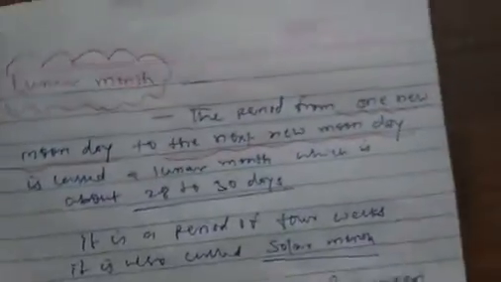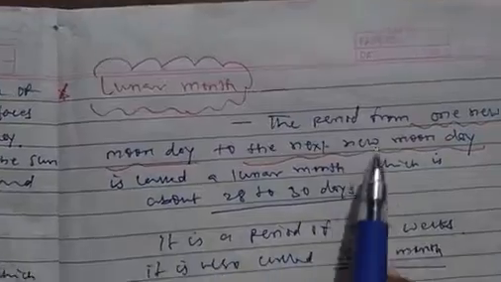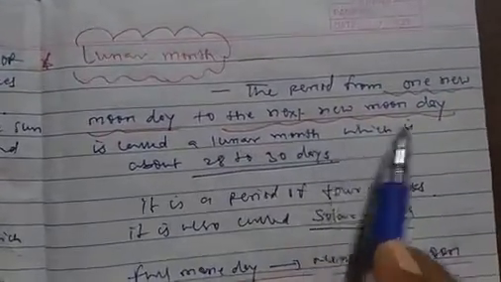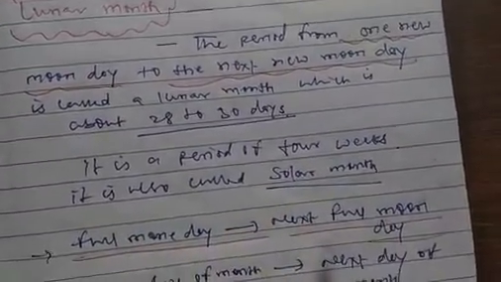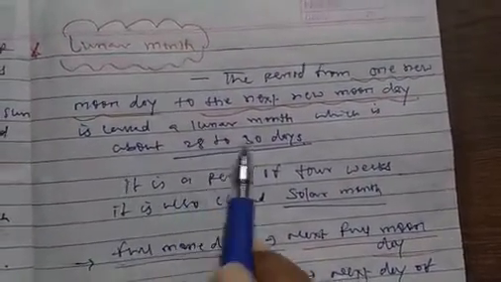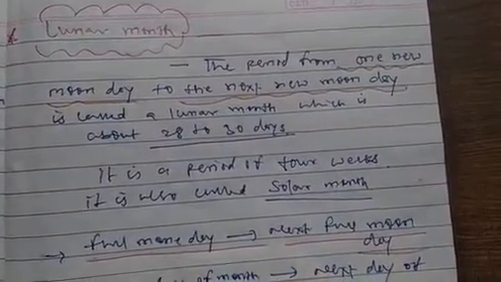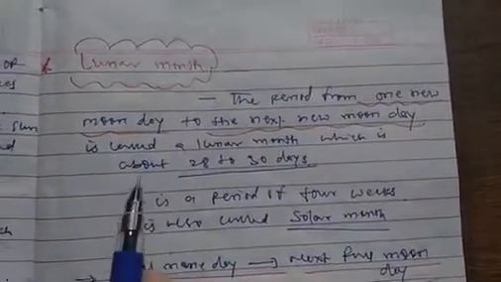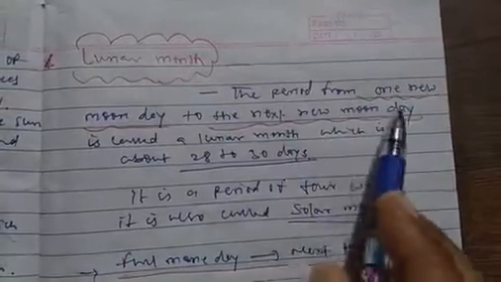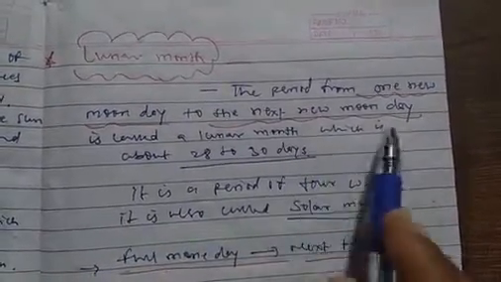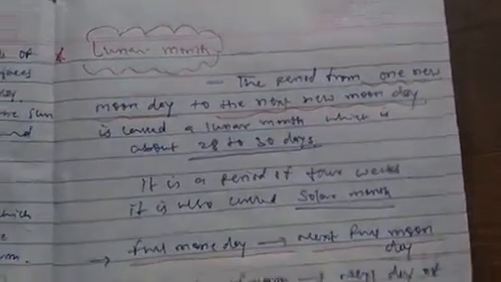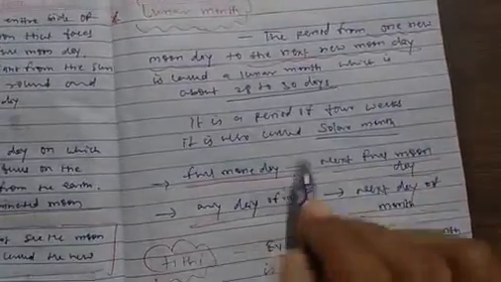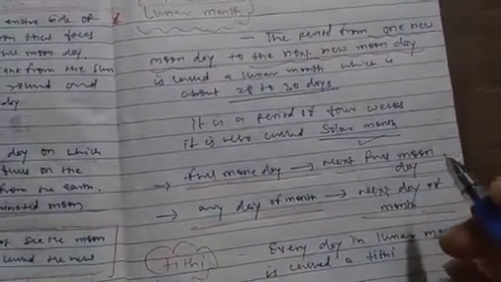Now we see what is the lunar month. The period from one new moon day to the next new moon day is called the lunar month, which is about 28 to 30 days. It is a period of about 4 weeks.